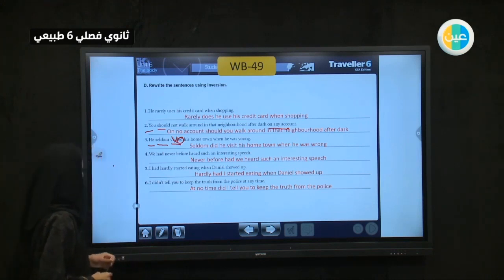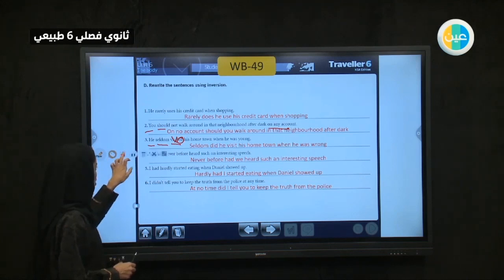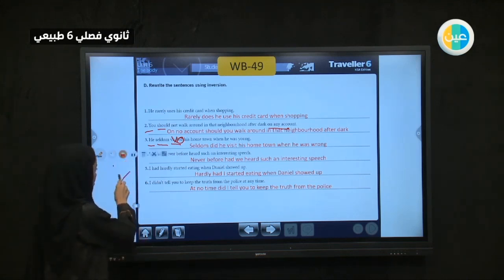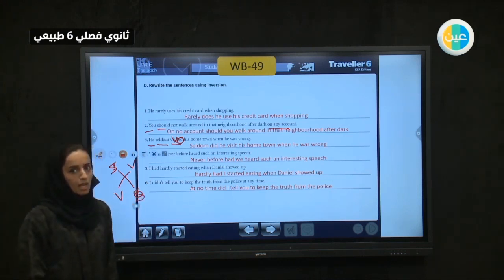So let's refer back to the idea that an inversion is the idea of switching: the subject and the verb will become a verb and a subject.